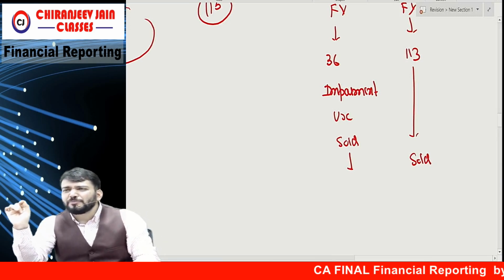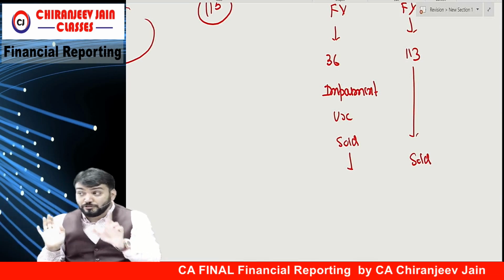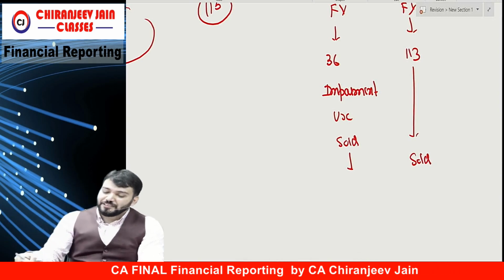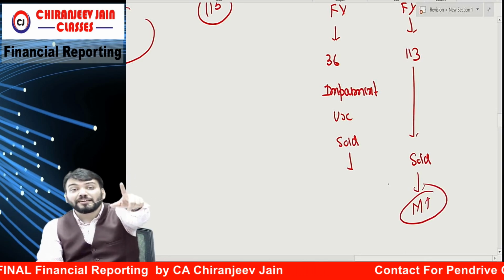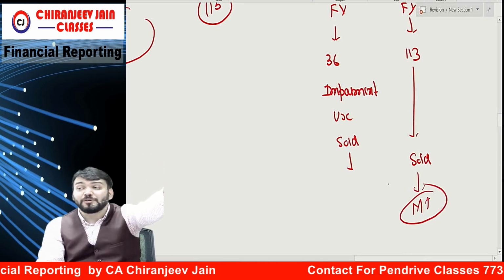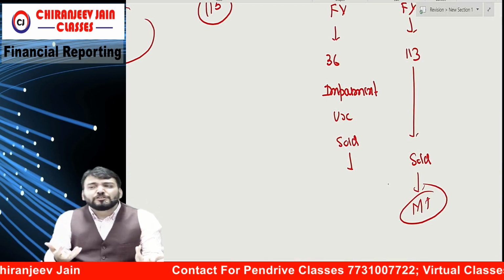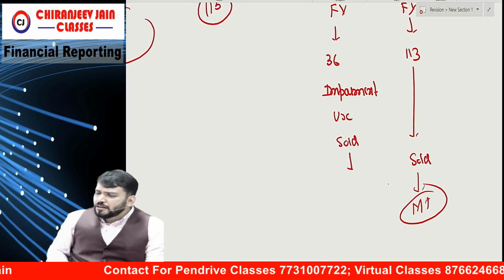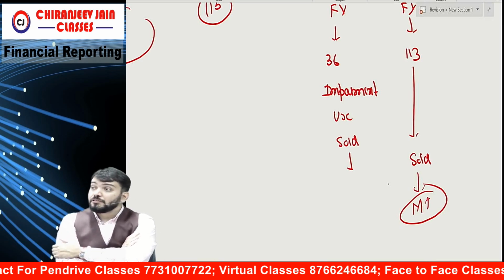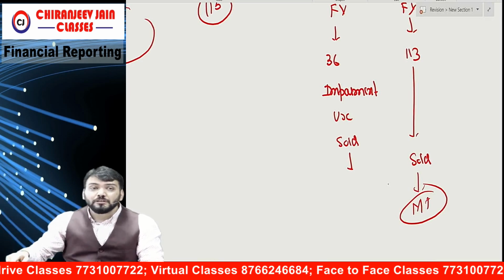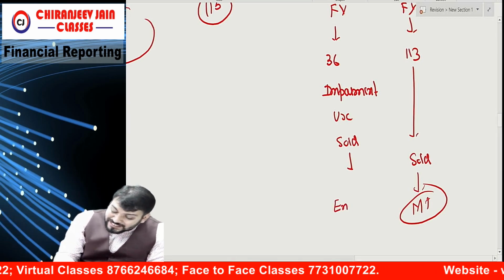tell me, fair value should be determined as per market terms or as per entity's terms? You say. Market terms. So this fair value is based on market terms because you'll go to market and find out what can be the possible price we can recover. But if it is not decided to be sold, I am using it and you are saying find out fair value, I will say yes, 1 lakh. But I will not go to the market and find out. No, no. It means this is based on entity's conditions.